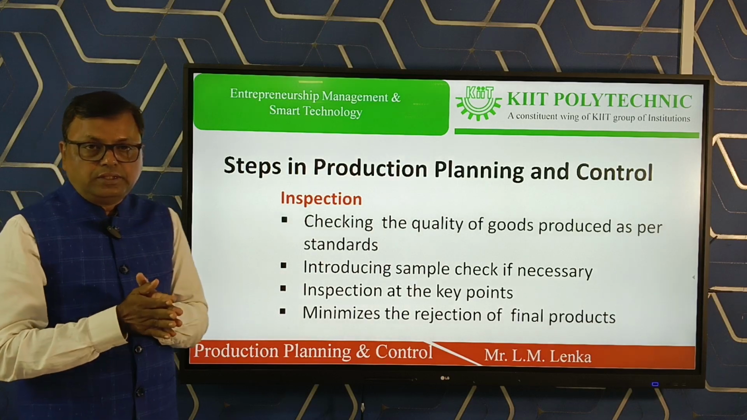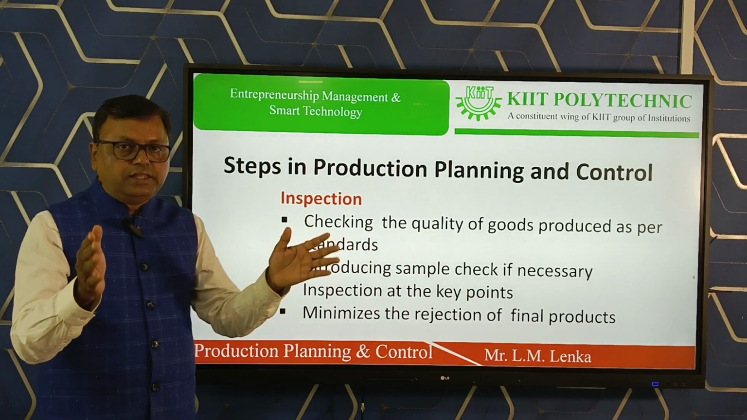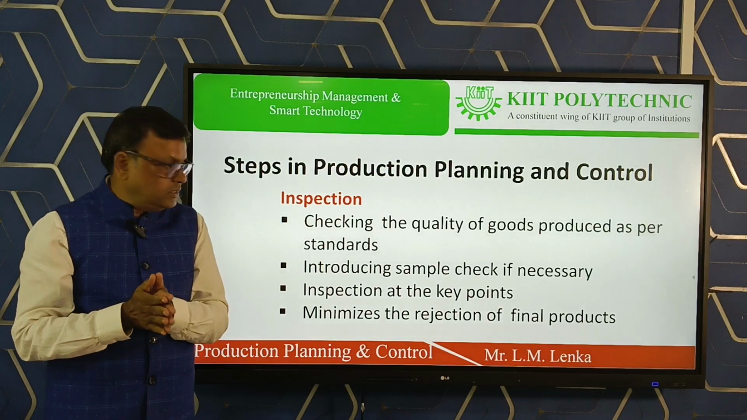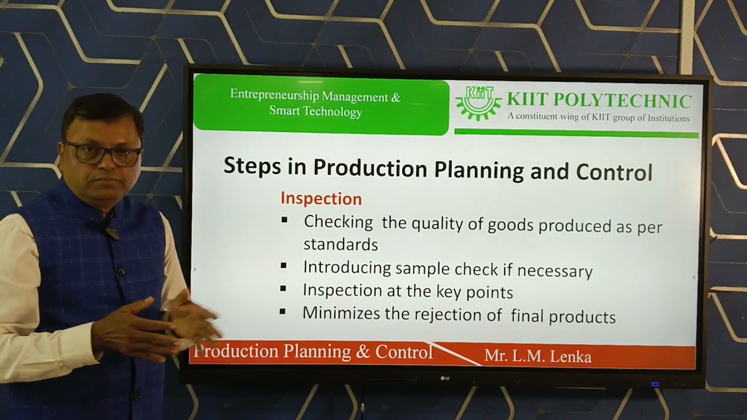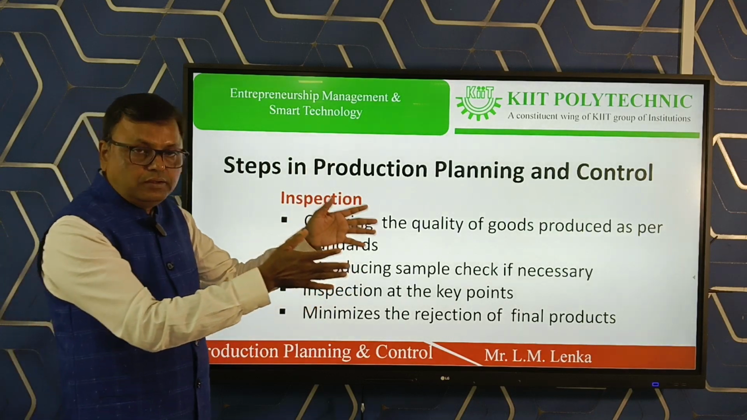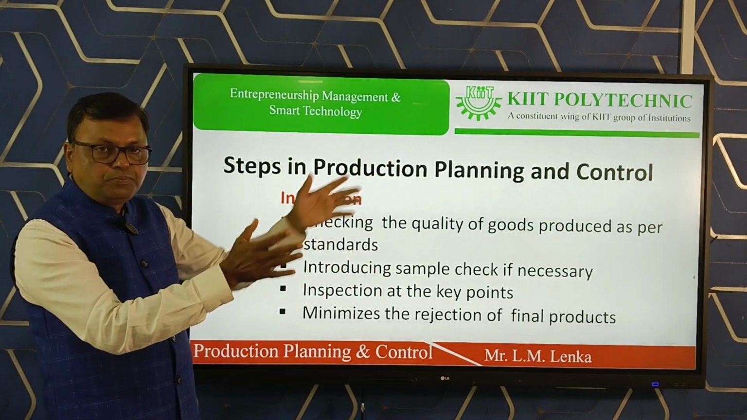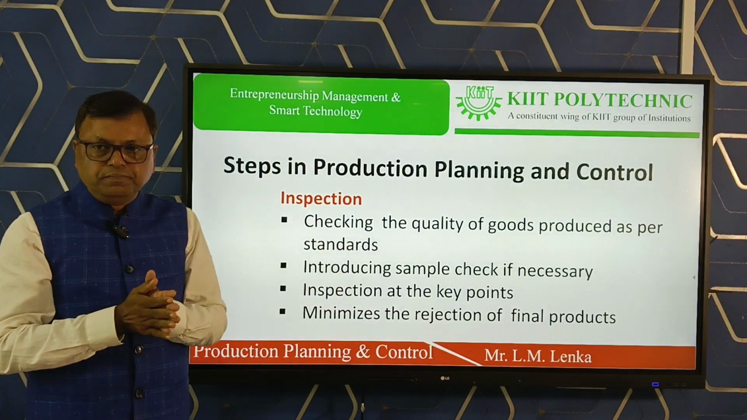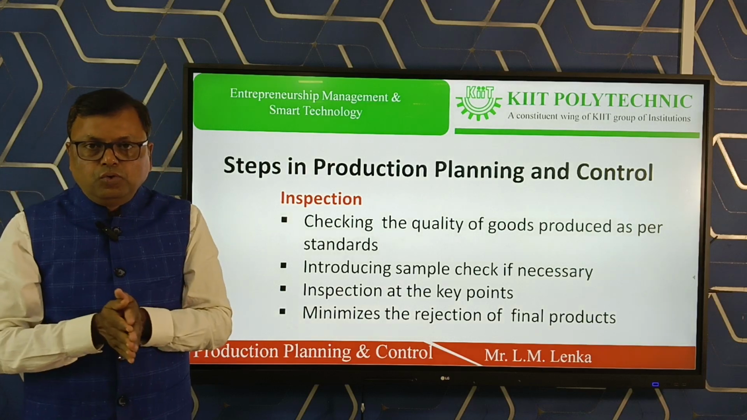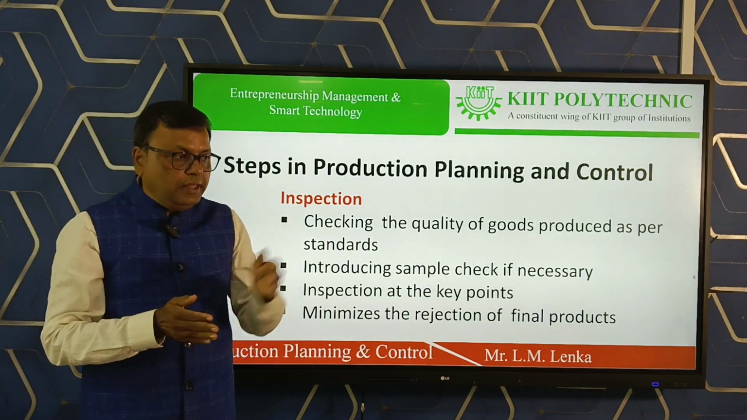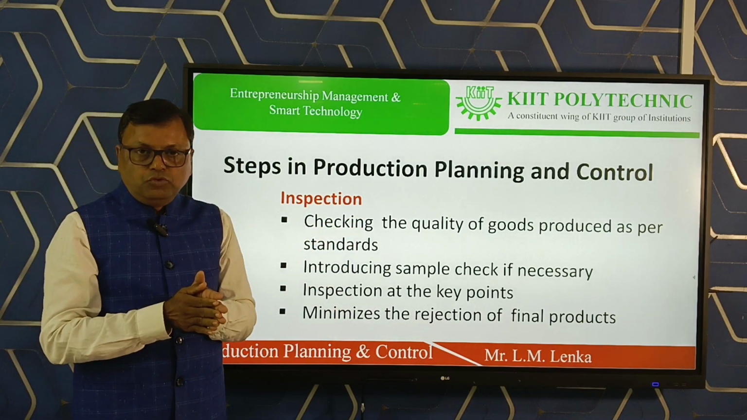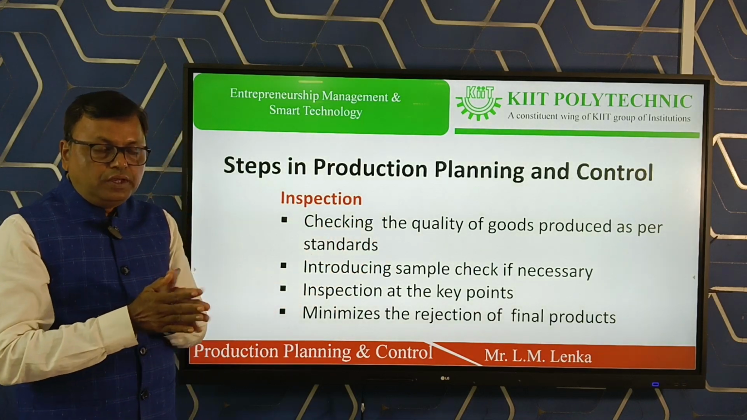The last one that comes is inspection. It is the last phase of the entire production planning process. Gone are those days when the inspection was done at the end, when the product was produced, then the inspection was done. If the product is good, that is accepted and sent for delivery. If the product is not good, then it is to be rejected. So it takes much more cost.